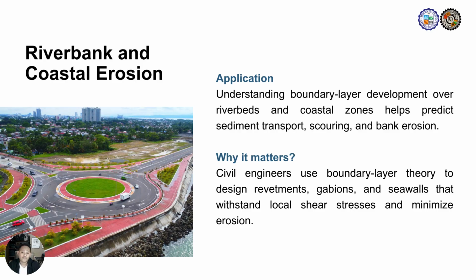As water flows over a surface, a boundary layer develops and shear stress builds near the bed or shoreline. This localized shear stress influences the initiation and transport of sediments, which can lead to scouring and progressive erosion of unprotected embankments. When the shear stress exceeds the critical threshold, the soil particles detach and are carried away by the flow.